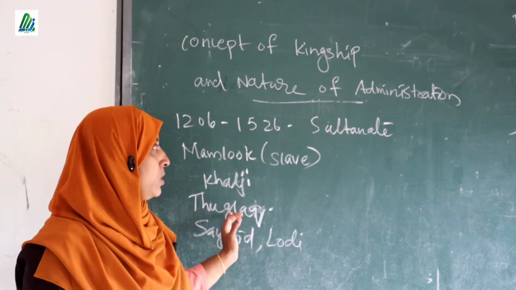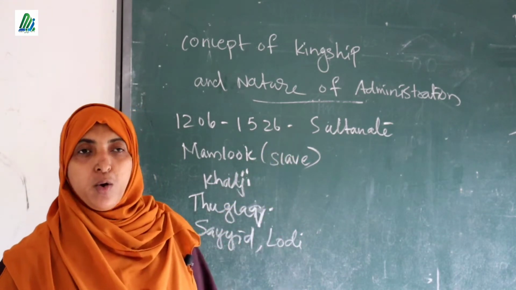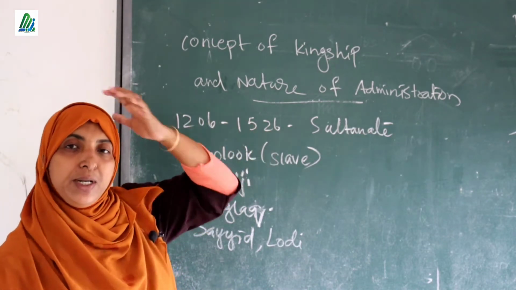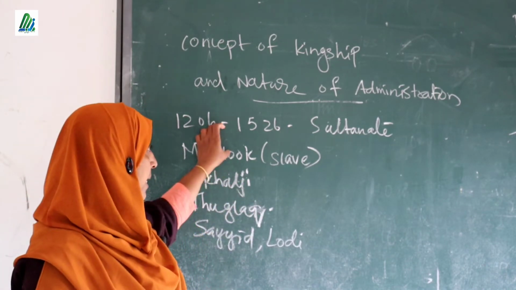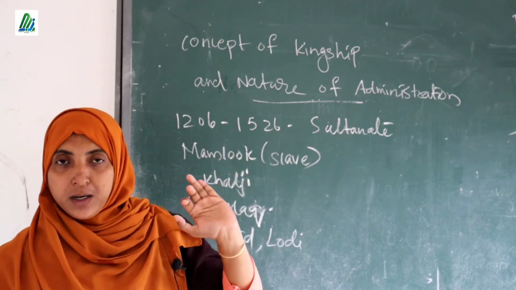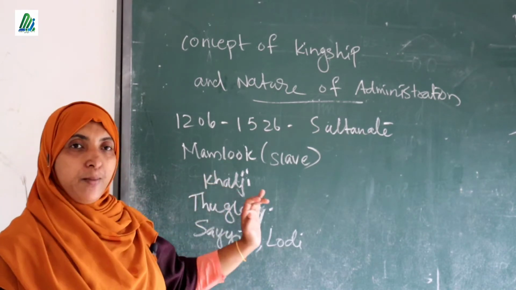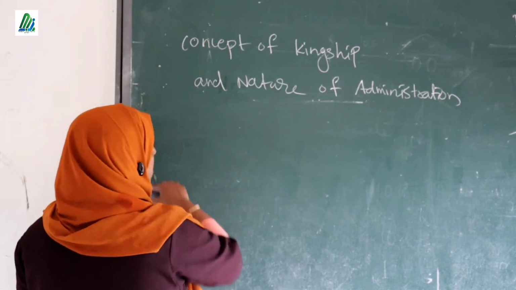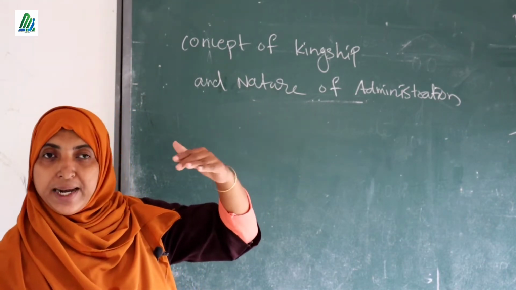Today we are going to study some other important features and points related to the Sultanate rule or Sultanate period. The period is between 1206 to 1526. Please note all these points. Now we discuss the region of the Sultanate and the famous empires who ruled during the Sultanate period. First of all, we can study what was the administrative policy of the Sultanate kings.